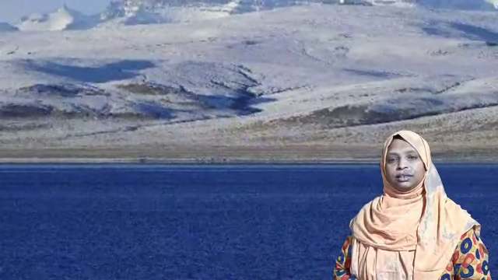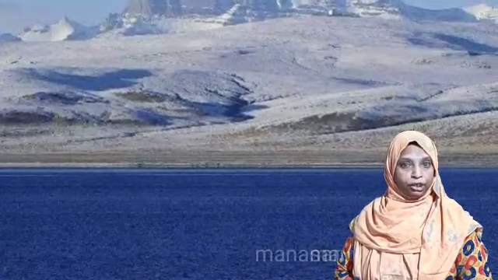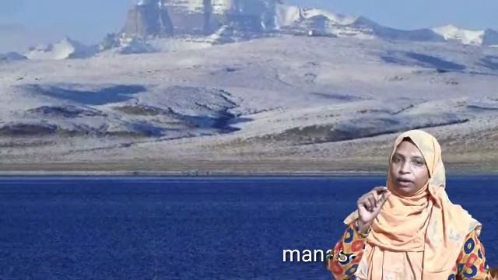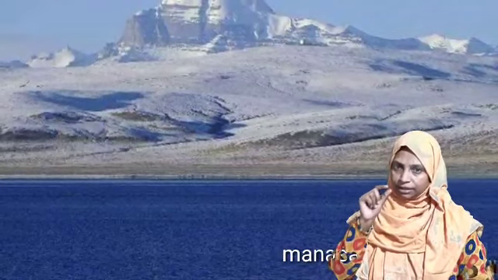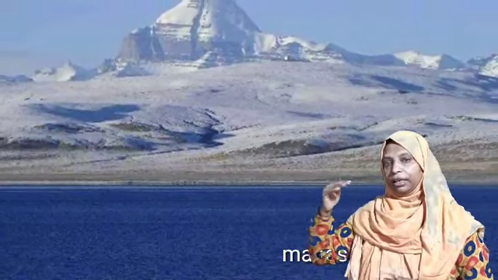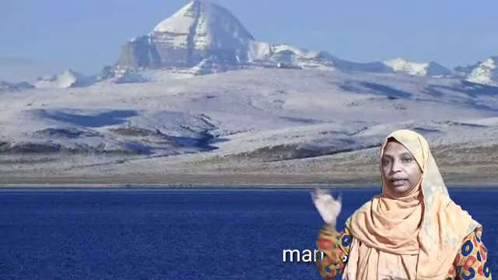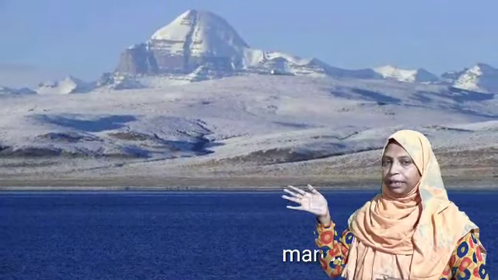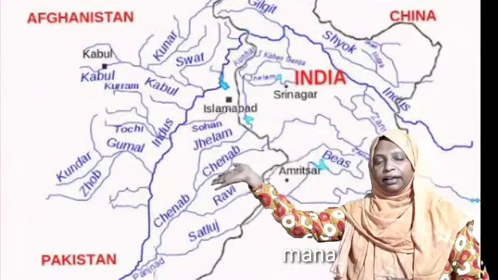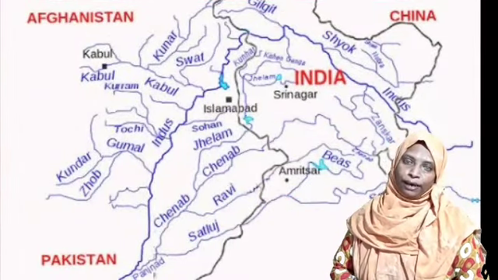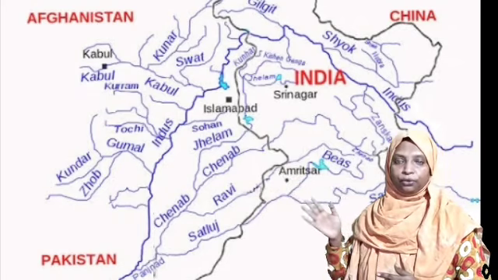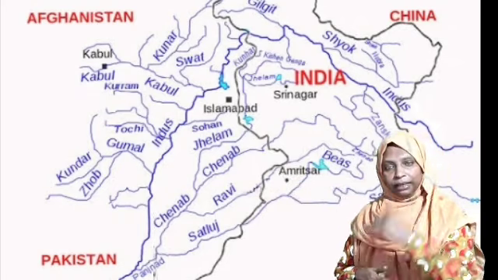River Indus is one of the west flowing rivers. It originates in Manasarovar Lake in Tibet in the Himalayan area, has a westward flow, enters Kashmir, passes through different areas of Kashmir and enters Pakistan.